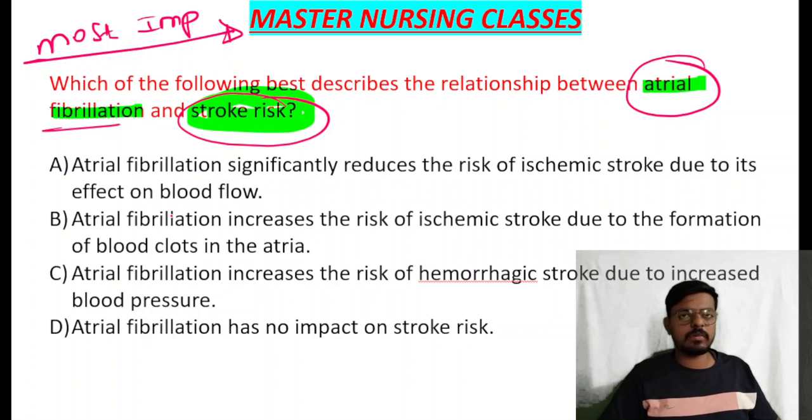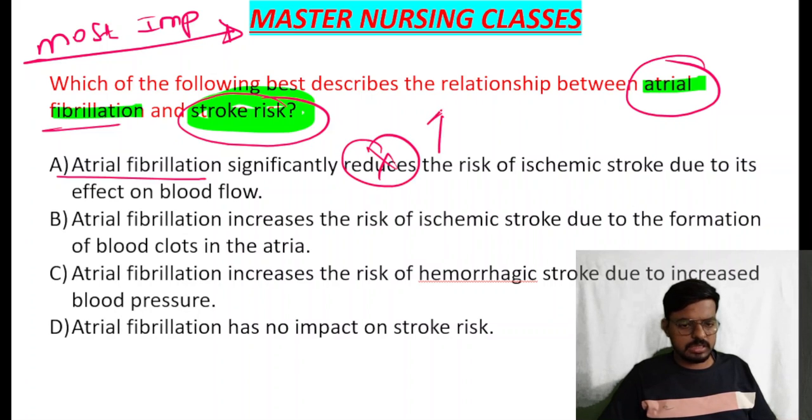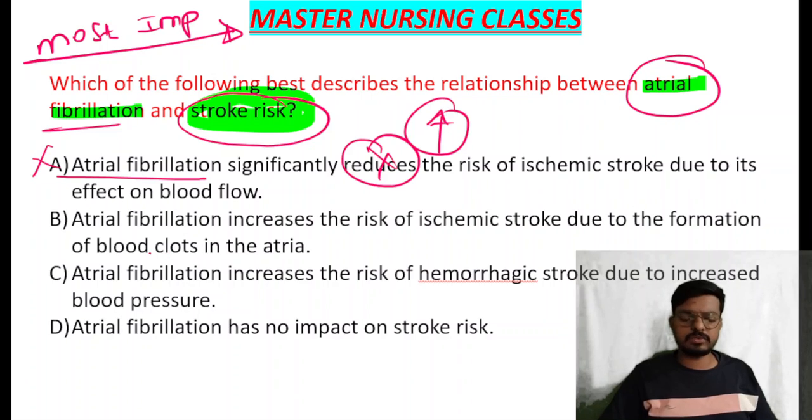Due to atrial fibrillation it does not reduce, it increases the risk of stroke. So I am eliminating option A here. Then comes option B, atrial fibrillation increases the risk of ischemic stroke due to the formation of blood clot in the atria.